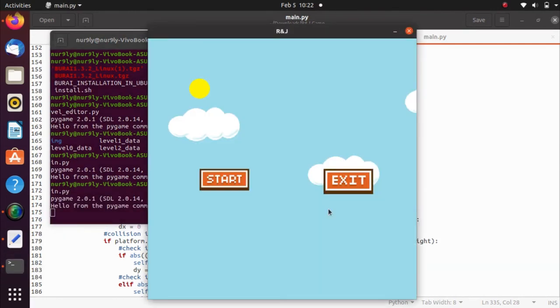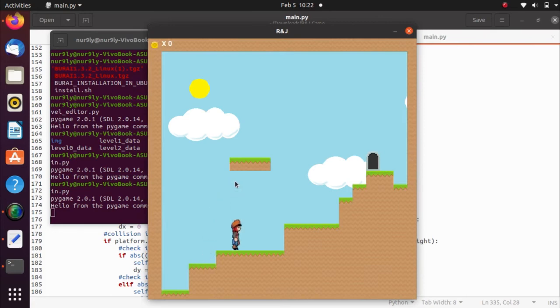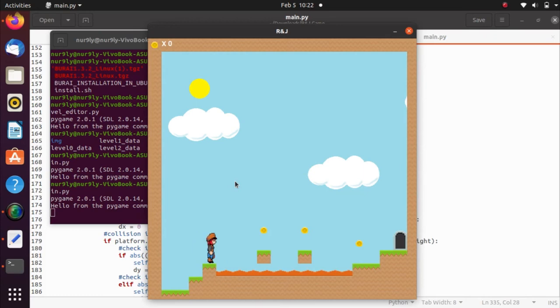So this is the game RNJ. This is the caption that we put for this game window. If we start, this is the easiest level, level 1. And this is level 2. So let's try again.